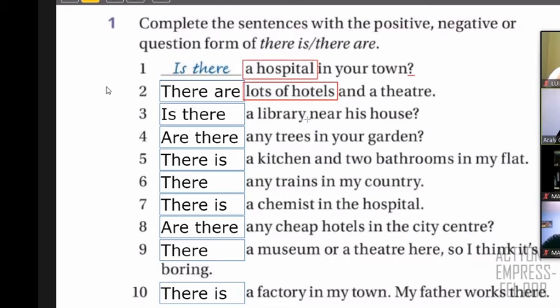In number three, you have a library. So "a" means only one, a library. It's only one and it's a question. So you say "is there" because it's one question.